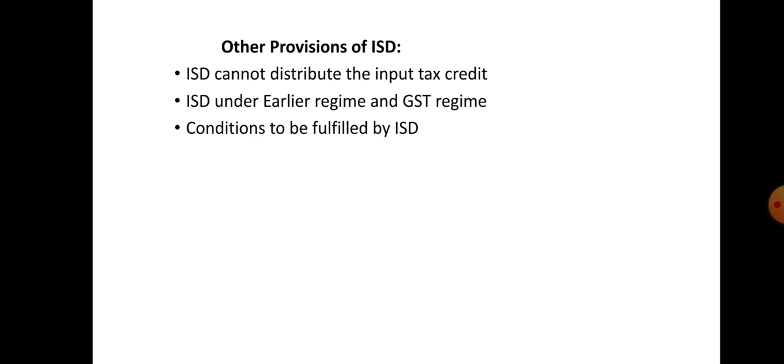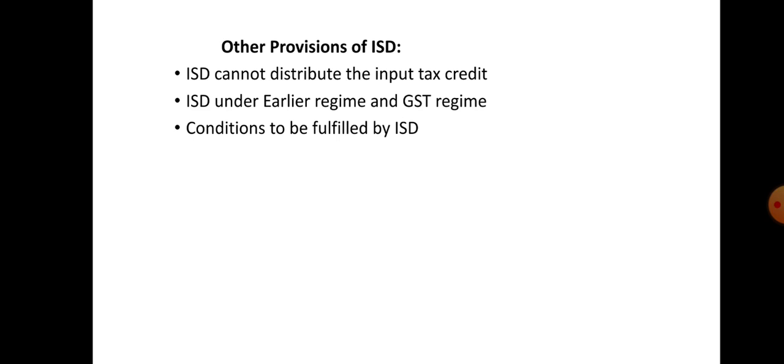Third condition is returns. The amount of tax credit distributed should not exceed the amount of tax credit available with the ISD at the end of the relevant month, that is to be filed in GSTR 6 by the 13th of the succeeding month of the ISD. And next, the ISD need not file annual returns.